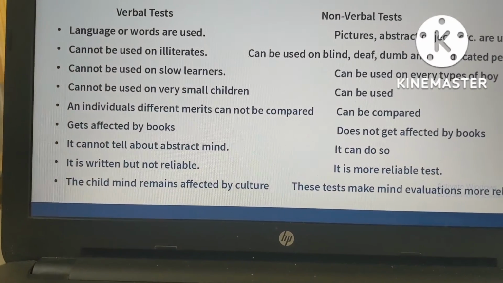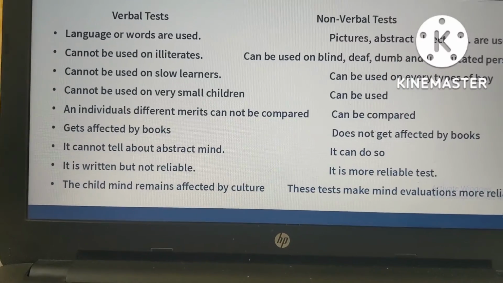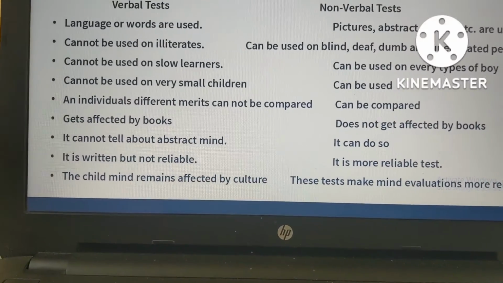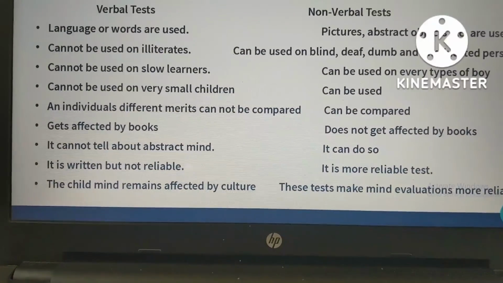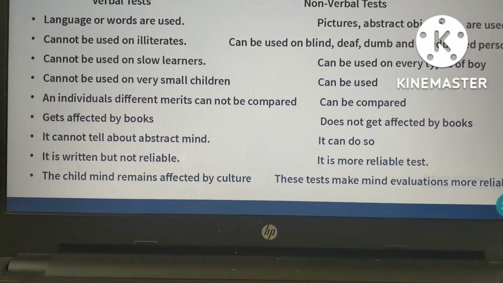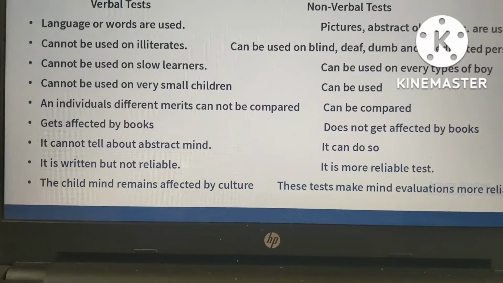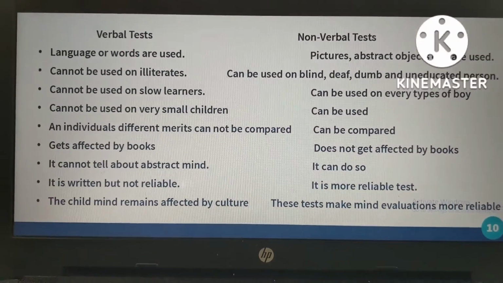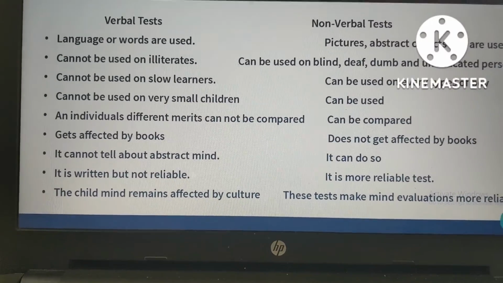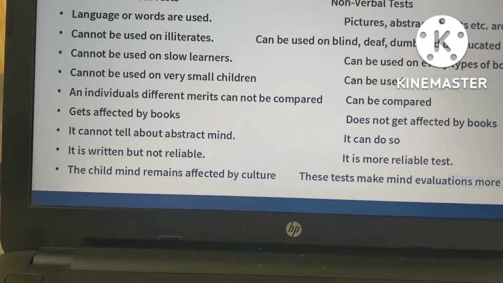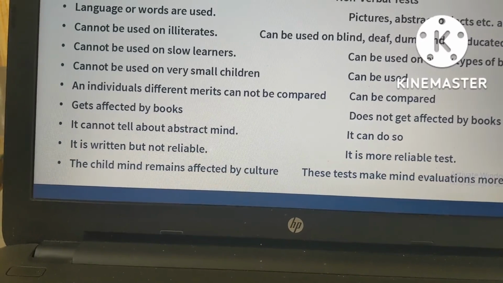The next is that it is written but not reliable, because they have referred to so many books. From there they can write, but they cannot share their actual experience, what they experienced in their life. But the non-verbal test is more reliable. The next is that in the verbal test, the child's mind remains affected by culture.